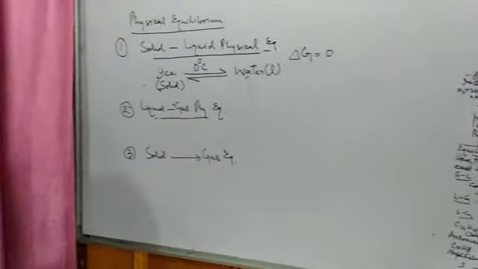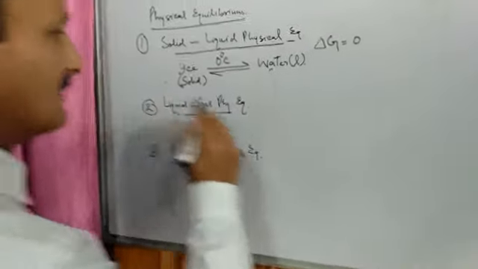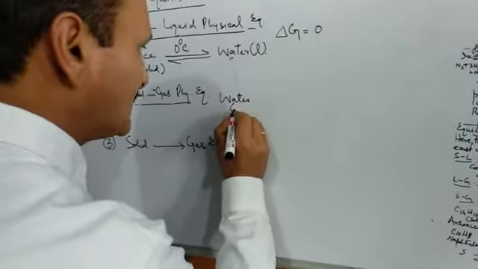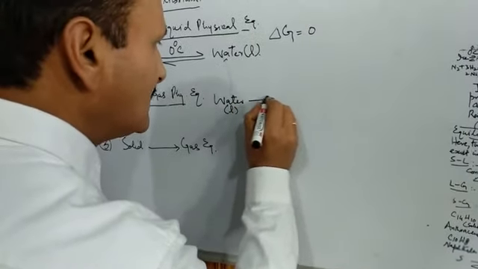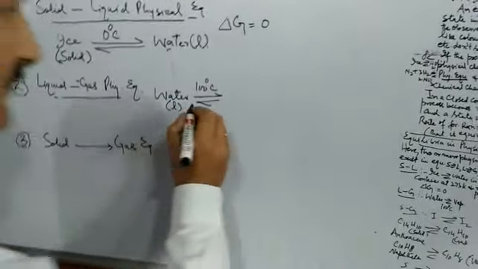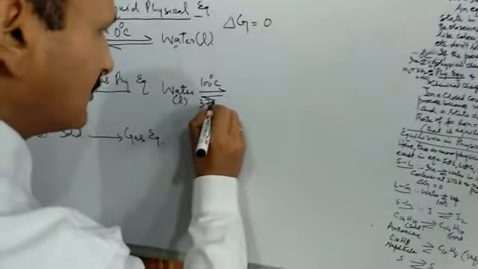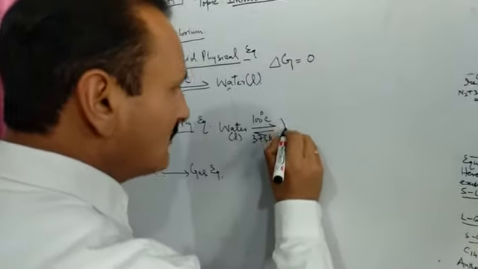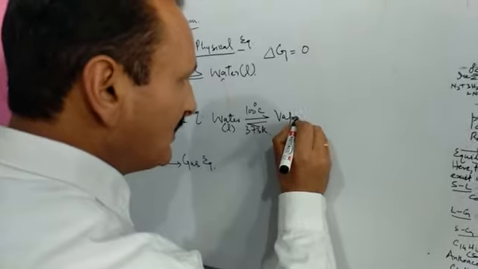Coming to liquid gas physical equilibrium, let me take some liquid, say water. Water in liquid state. Let me heat it at a temperature of 100 degrees centigrade, or if we change it into Kelvin, it will be 373 Kelvin. What does water form? It forms vapors. What is the formula of vapors? H2O.